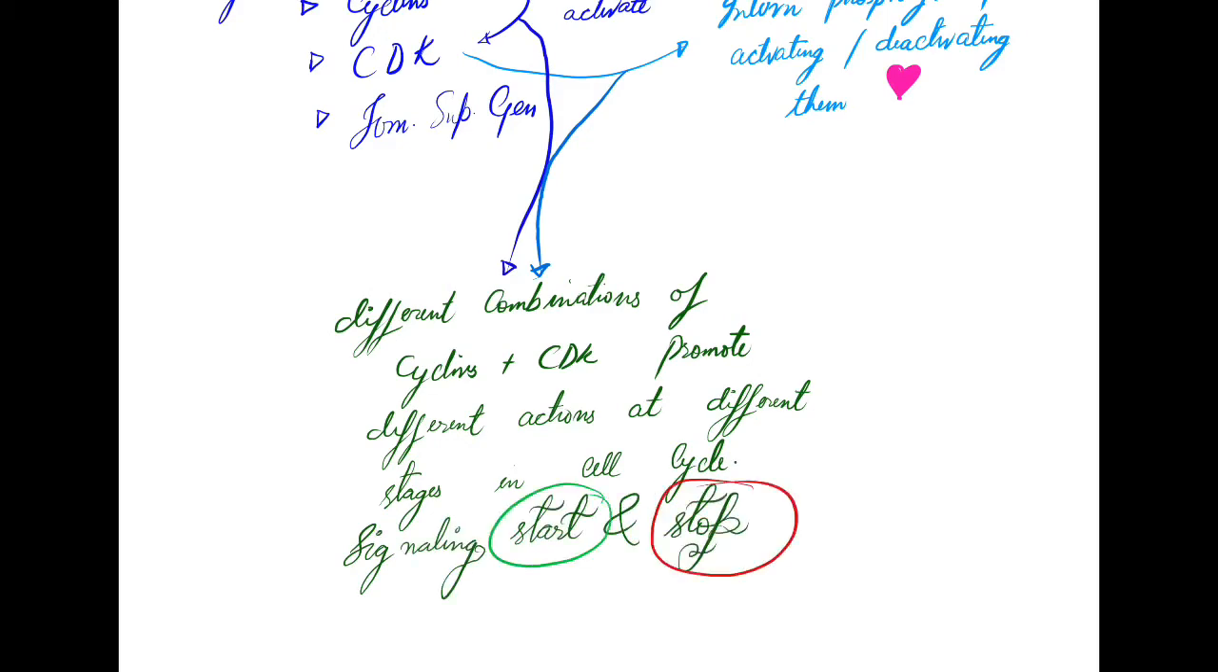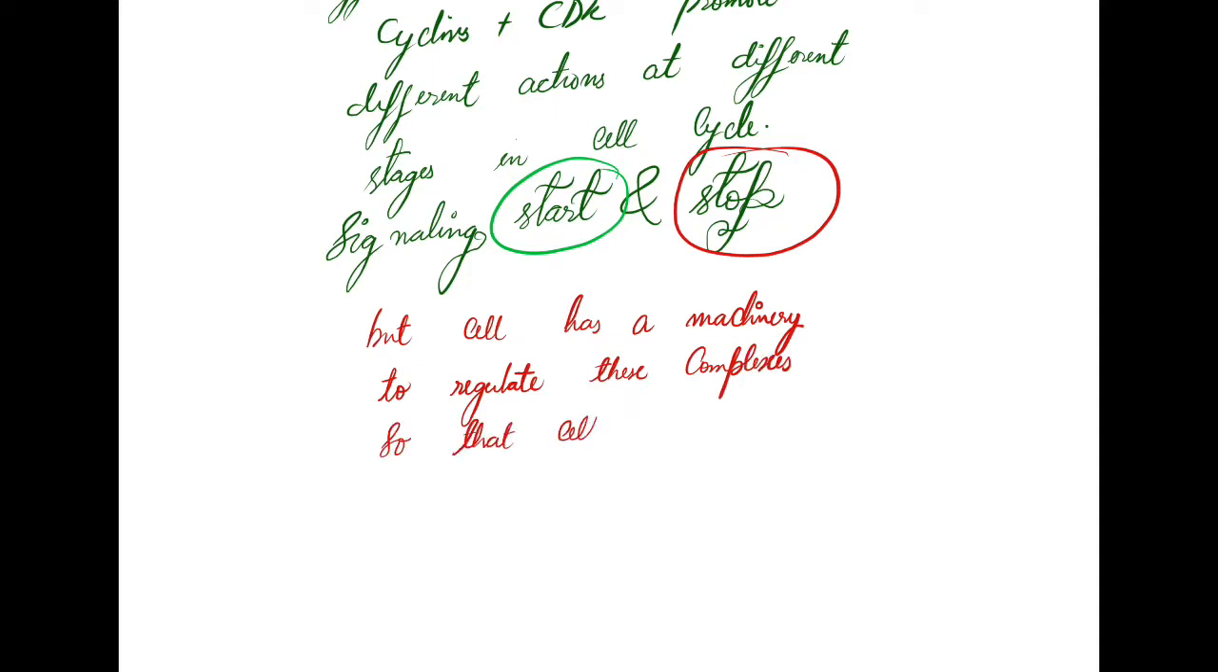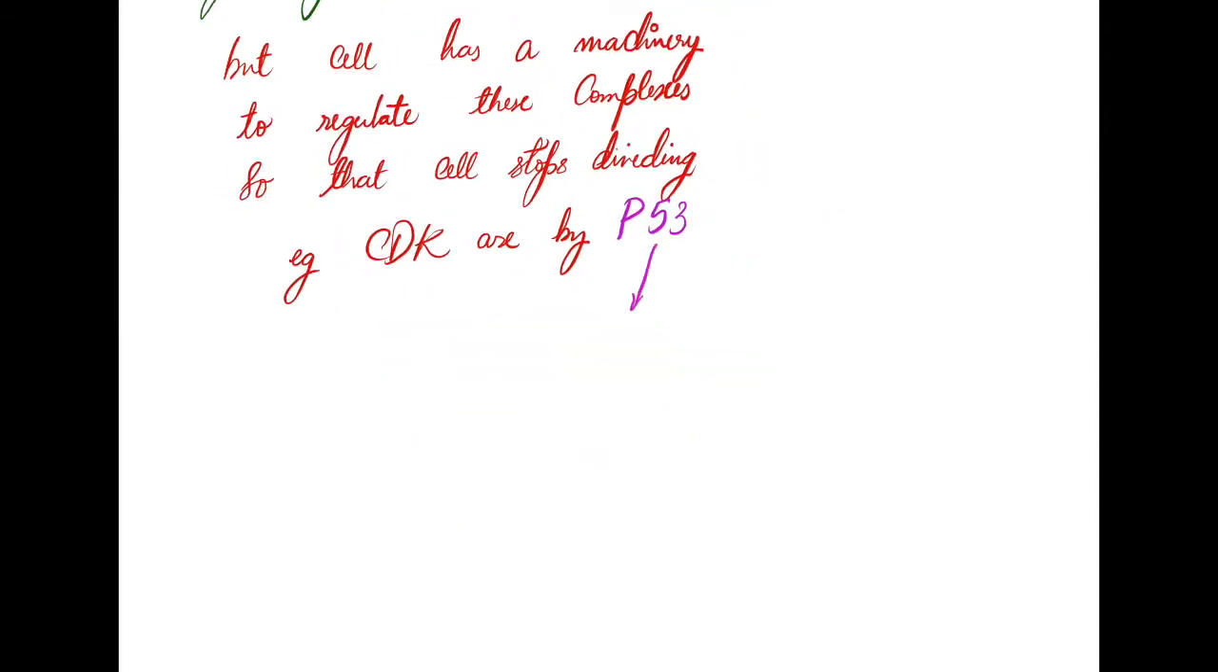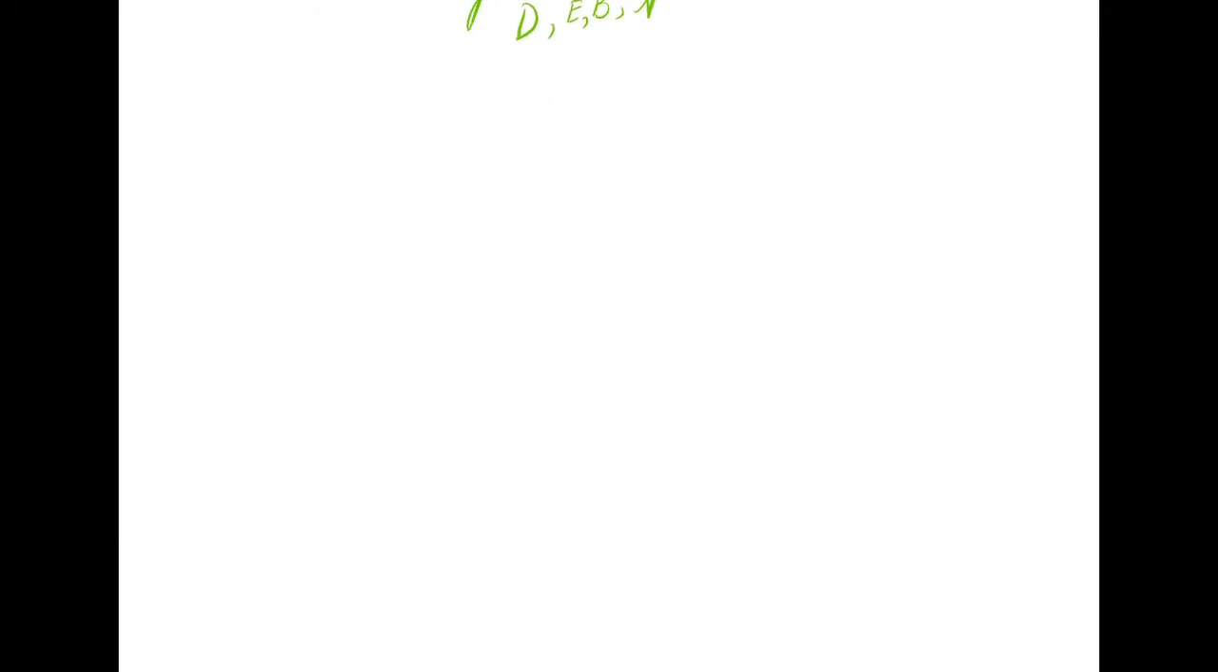Thus, we have the tumor suppressor genes, like p53. It stops the progression of the cell. The cell has machinery to regulate these complexes, and the cell stops dividing. Say we have damage to DNA. Now, p53 will inhibit the CDKs. Thus, the cell will not divide again. Now, cyclins may be of four types: D, E, B, and A.